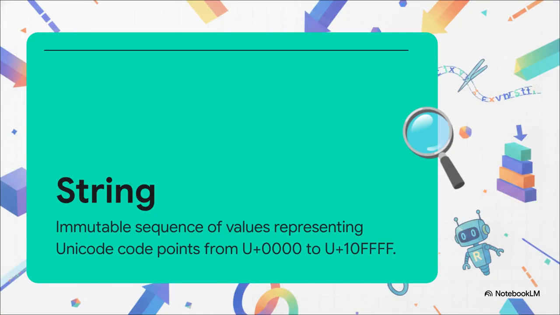In Python, a string isn't just plain text. It's actually an immutable sequence of values representing Unicode code points. So we're talking about everything from the standard alphabet to complex symbols and emojis, specifically in that massive range from U+0000 all the way to U+10FFFF. But honestly, the absolutely crucial word to remember here is immutable. Once you create a string in Python, its internal sequence of characters is totally locked in place. You literally cannot change it. You can totally create a new string based on it, but the original, it's welded shut.